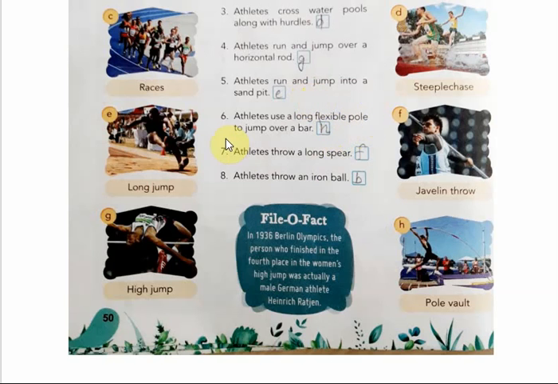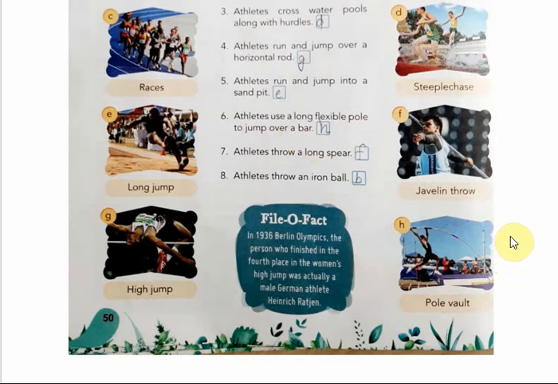Okay. The next question is, athletes use a long flexible pole to jump over a bar. The next one is option H. Option H is pole vault. In this, a long flexible pole is used to jump over a bar. The competitors vault over a 4.5 meter long horizontal bar by sprinting along a runway.